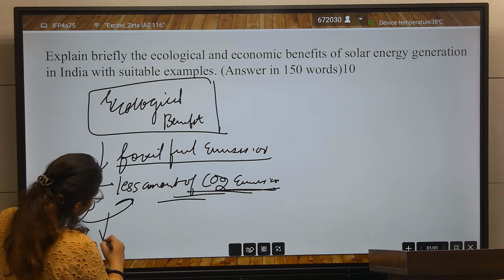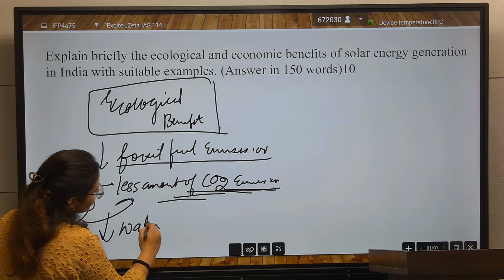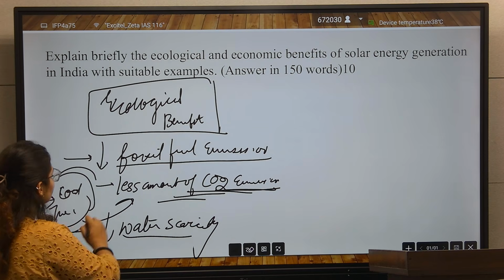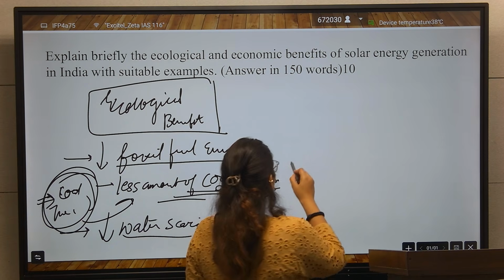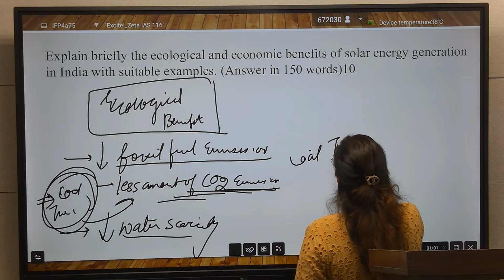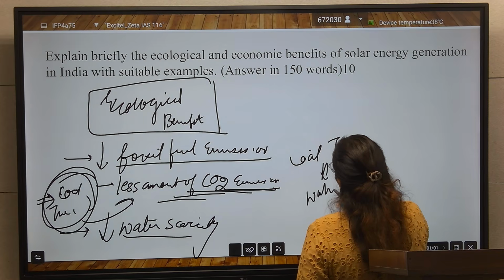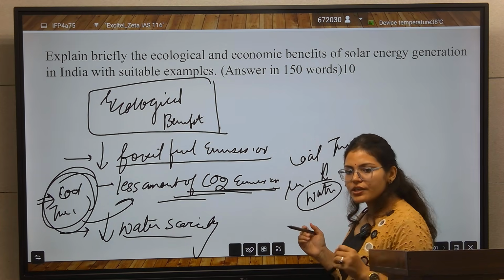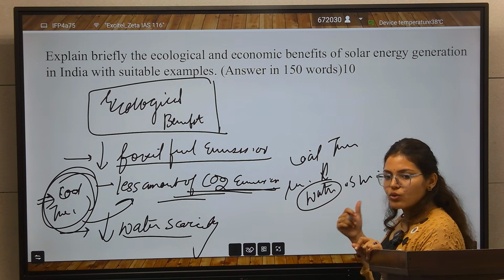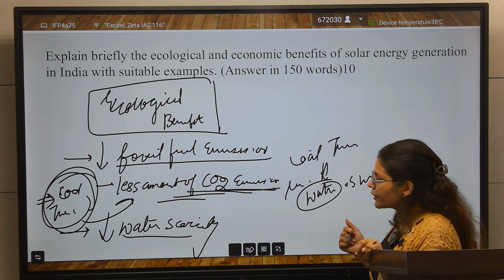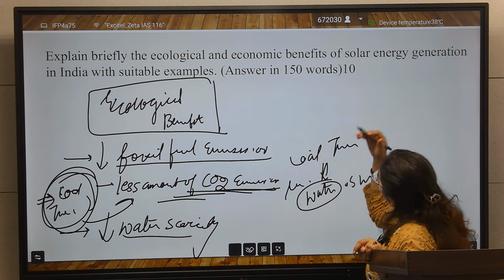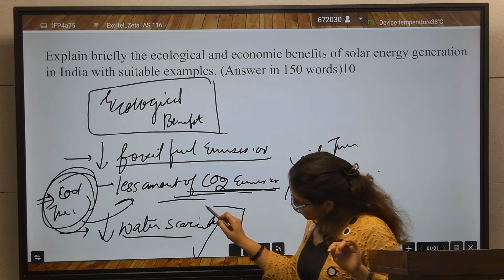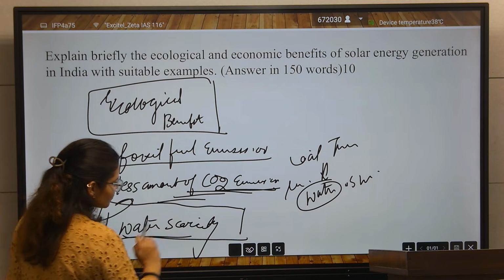Second, there should be a reduction in water scarcity. What happens in a coal thermal plant? A large amount of water is used. Water is used as a moderator and coolant in the coal thermal plants. So when we use solar energy generation plants, the water scarcity is reduced.